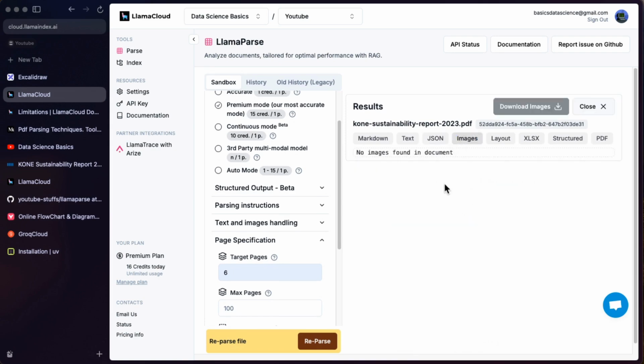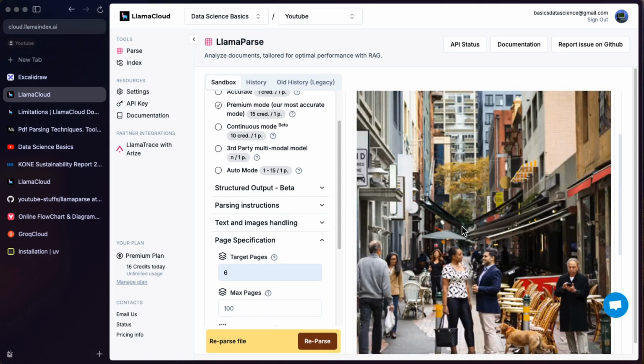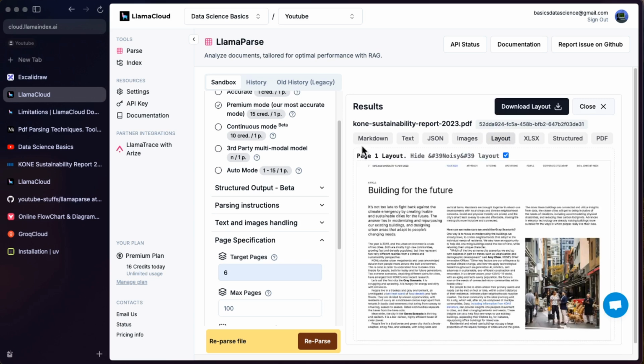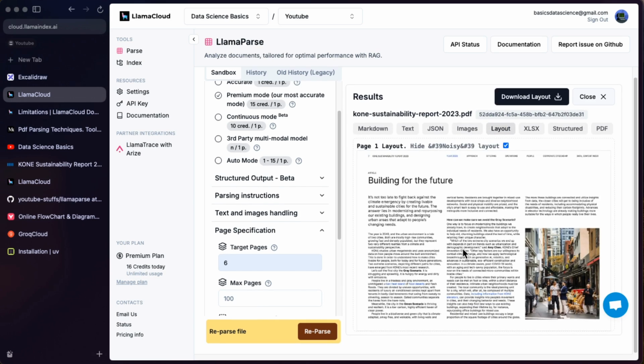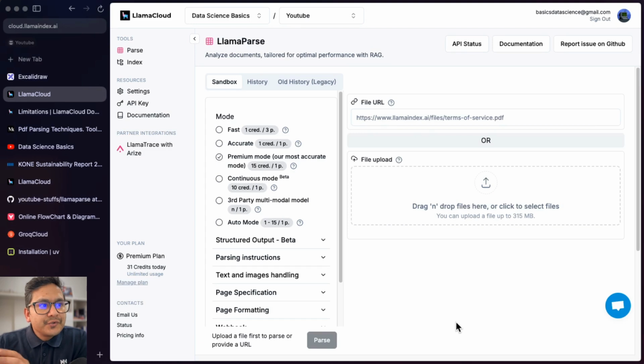And then these are the images which I just showed you, because it is extracting the images also, and the layout is also being extracted. So this is the layout that I was mentioning before. It is also being extracted. Okay, so now just to show you an example which is asked many times: can it parse?